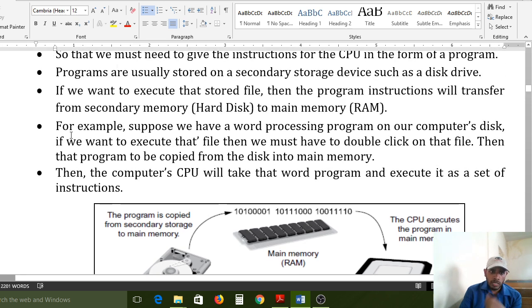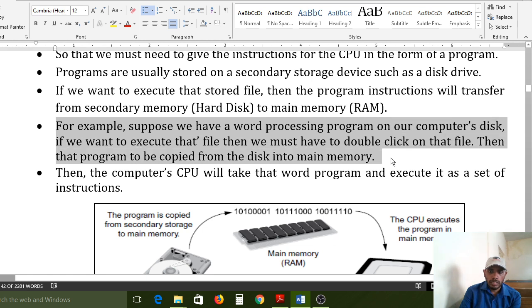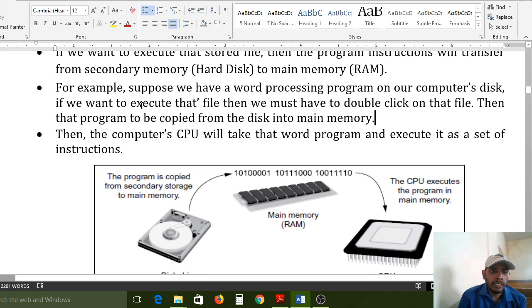All of you carefully observe what I am telling here. My intention is to explain how to execute the program. That process we need to know first. For example, suppose we have a word processing program on our computer disk. Word processing means nothing but a Word document. That Word document contains our details. Consider that if the Word document contains our details, that is called our resume.